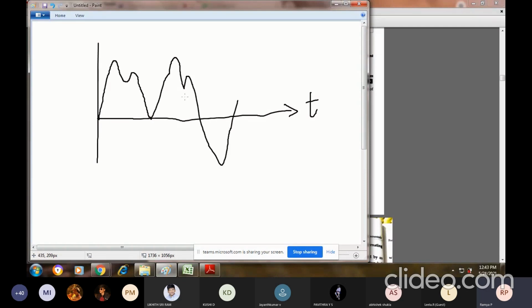It is something like an ECG. If you go to the hospital for an ECG, it is majorly done for checking the heart condition, right? So there you will be getting non-periodic waveforms. That means as time passes, the repetition of the waveforms we are not getting here. That is called a non-periodic waveform.